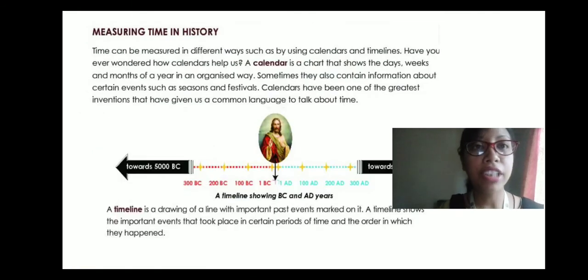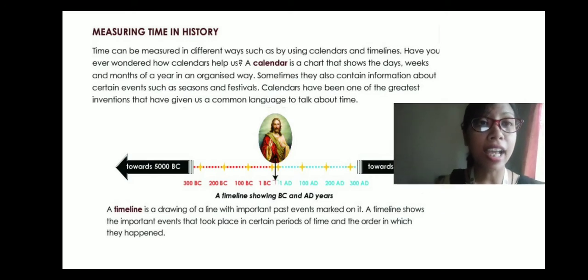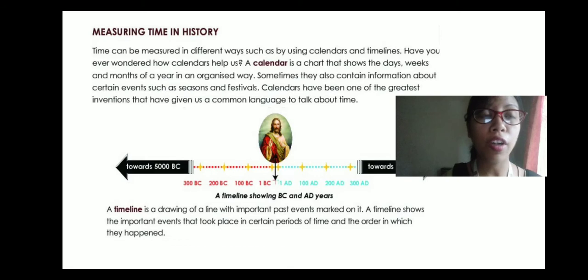Then, measuring time in history. How do we measure time in history? By using a calendar and a timeline. A calendar is a chart that shows the days, weeks and months of a year in an organized way. So in a calendar we have the days, months and years, in a sequential order. Sometimes they also contain information about certain events such as seasons and festivals.